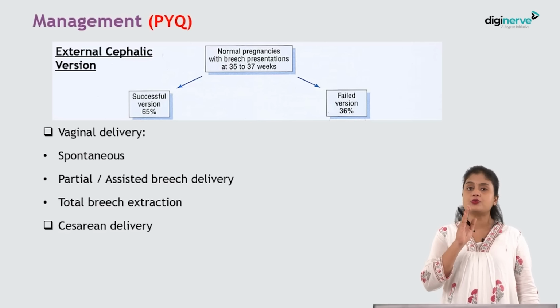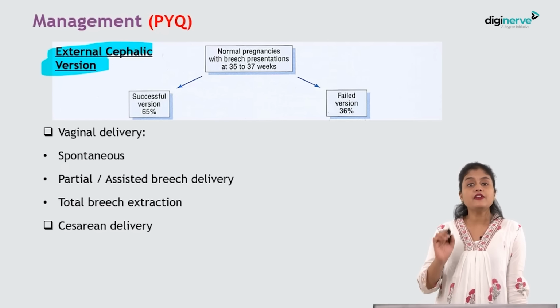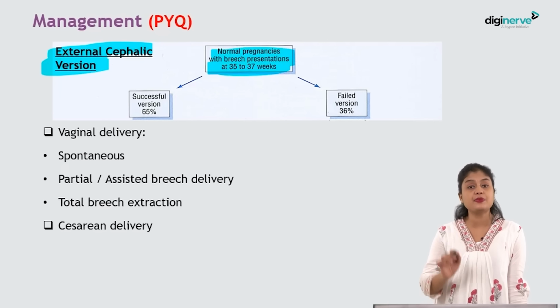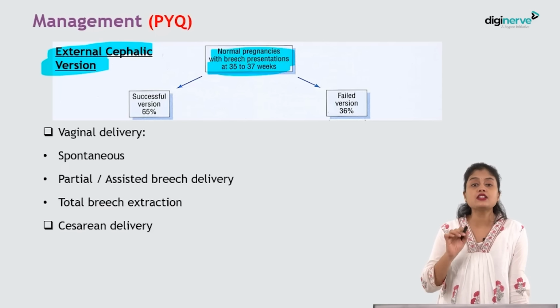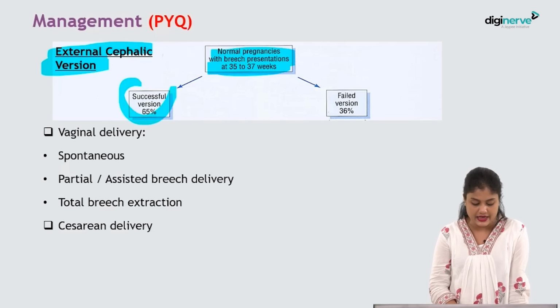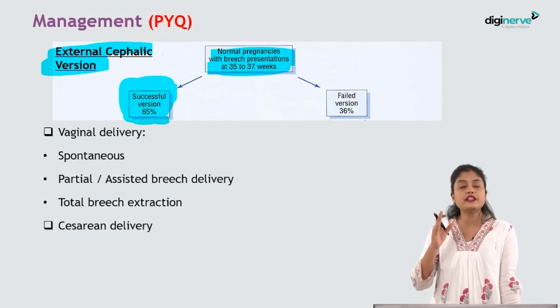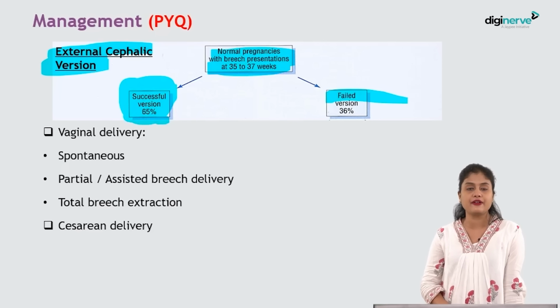There is another option that is called external cephalic version, isn't it? Here, if you do an external cephalic version, normal pregnancies with breech presentations at 35 to 37 weeks period of gestation, chance of having a successful vaginal delivery with head as a presentation is as high as 65%. So 65% chance of having breech presentation in labor can be reduced, isn't it? Failure is only around 35%.